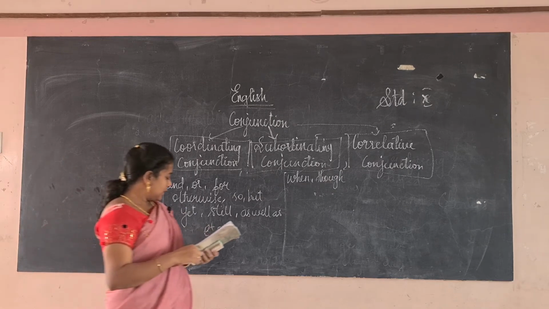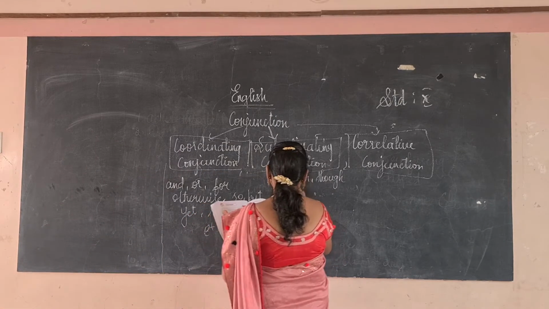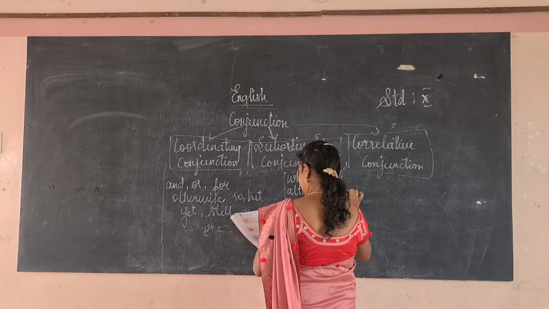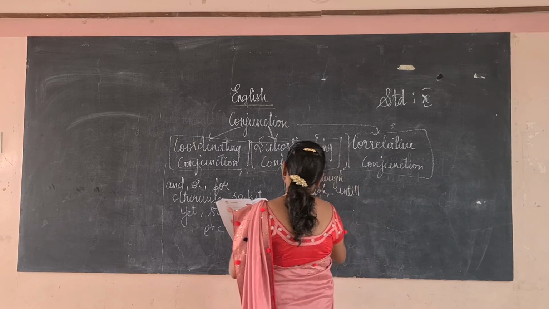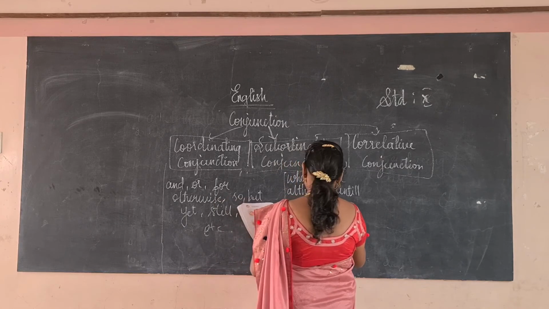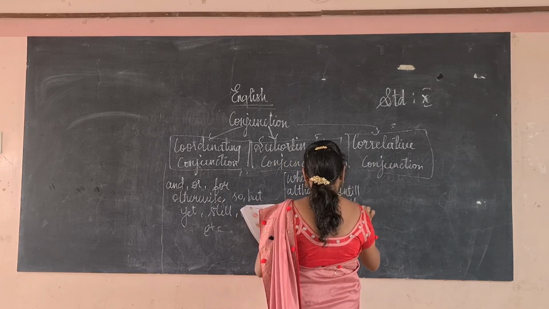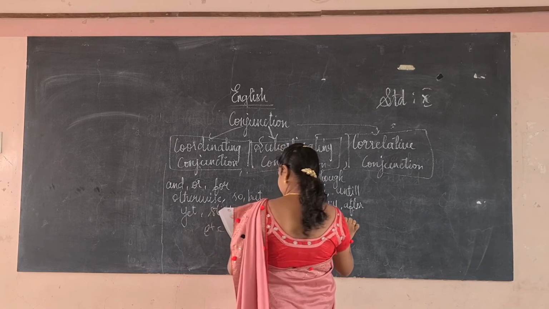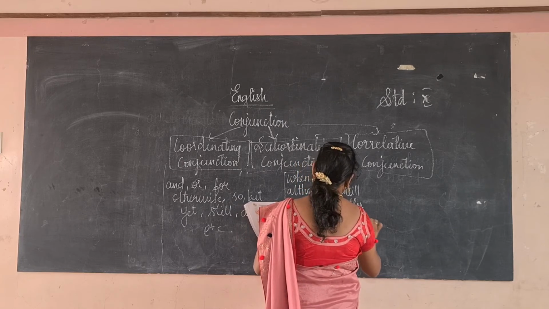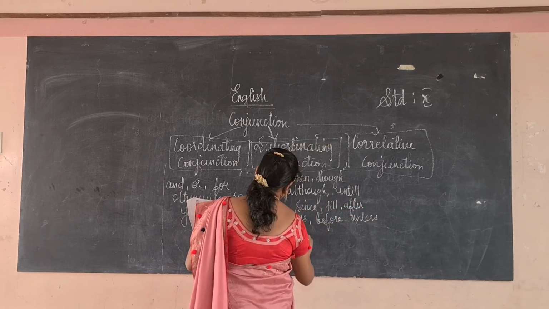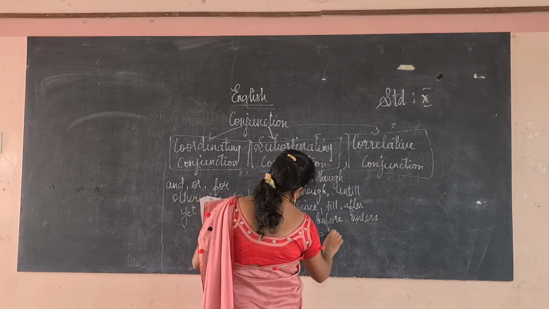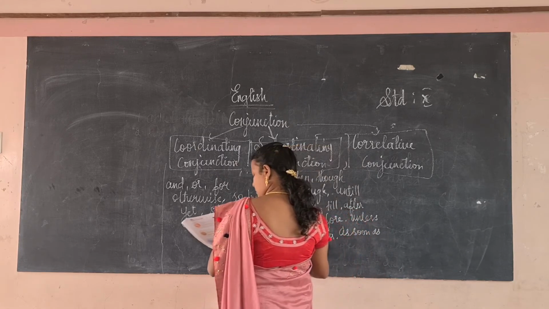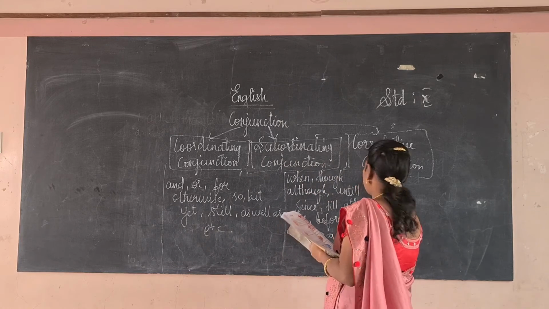Here are subordinating conjunctions: when, though, although, until, since, still, till, after, as, before, unless, as long as, as soon as, as much as. So many are there in the subordinate clause.